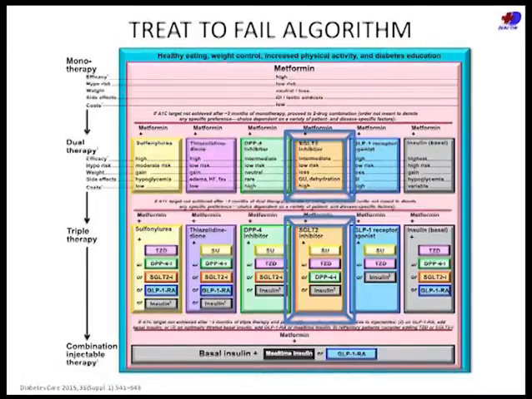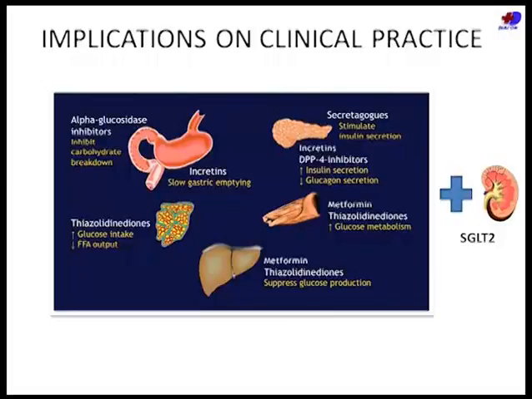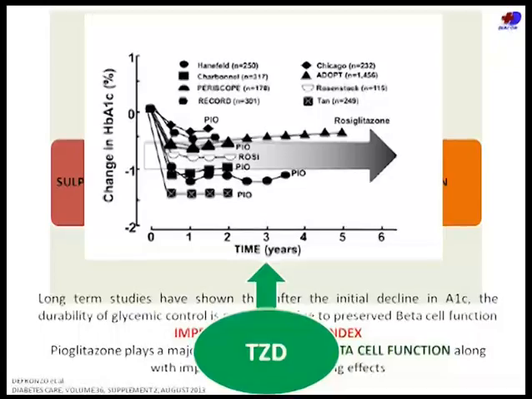Don't follow the treat-to-fail algorithm where you start one drug, you wait for a response, you fail, and then you start the next drug. At some point this is going to make each and every patient of yours lose a lot of time, and in that time they could be losing more and more beta cells. So implications: know what drugs you're using and how these drugs act. So how do we save the beta cells?